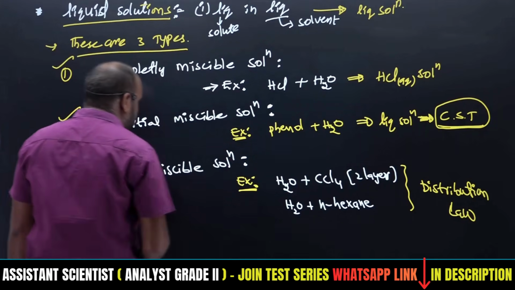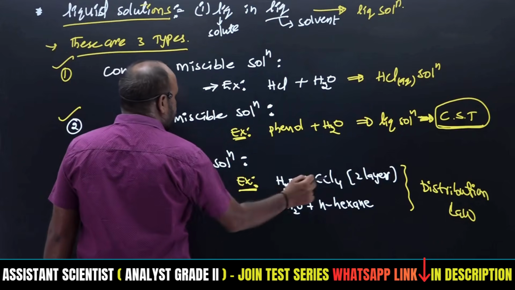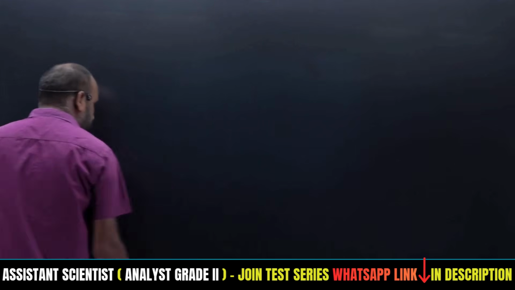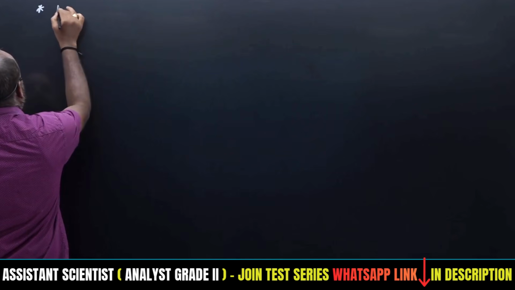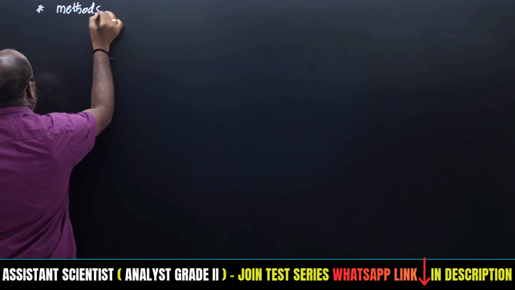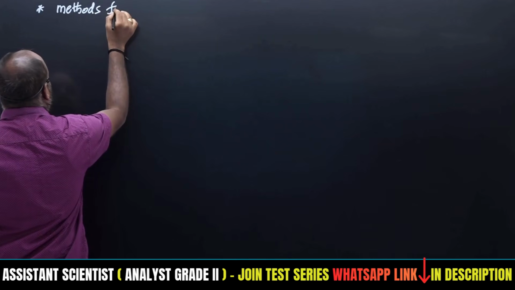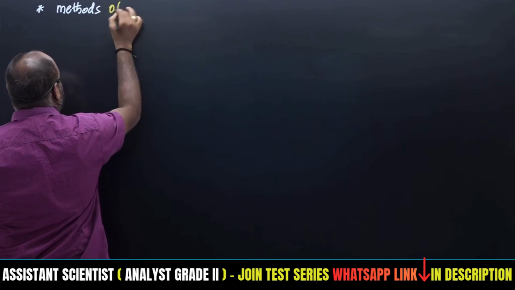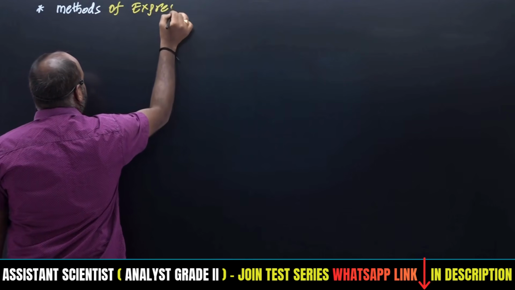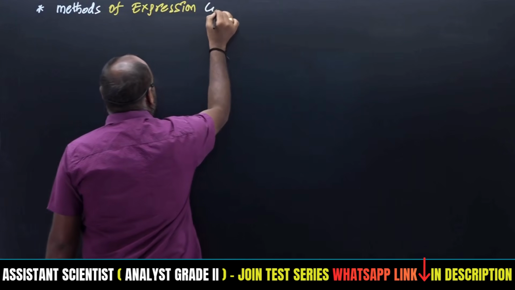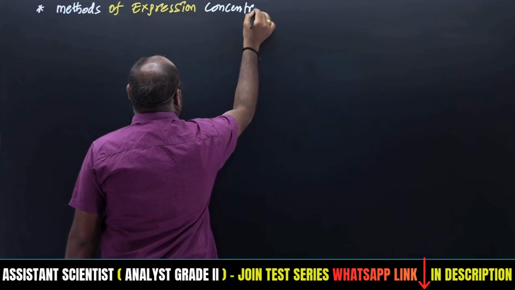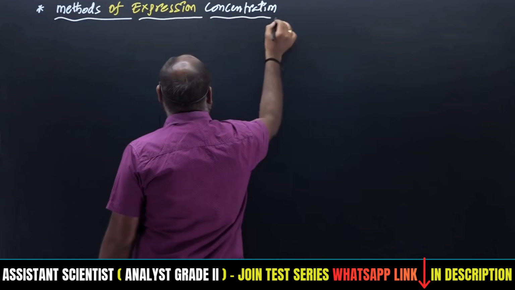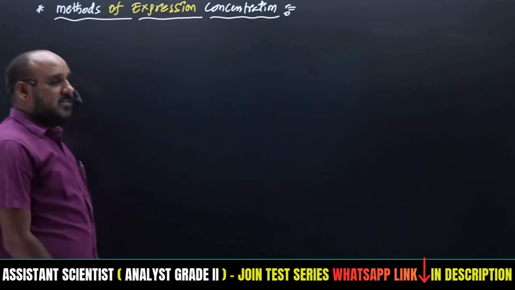Let's put the heading: methods of expression of concentration. There are various methods. What are those methods to express the concentration?